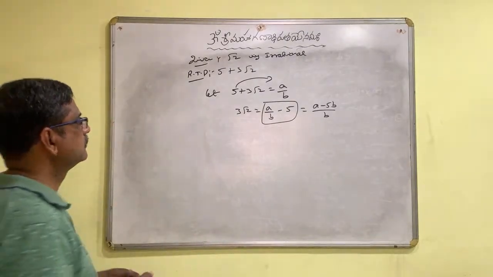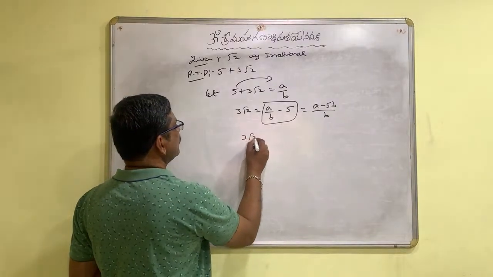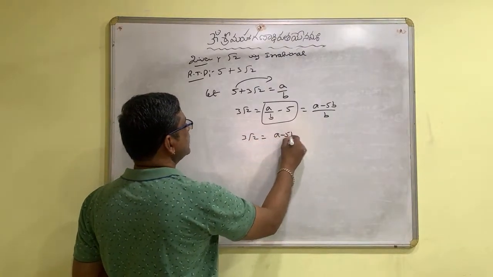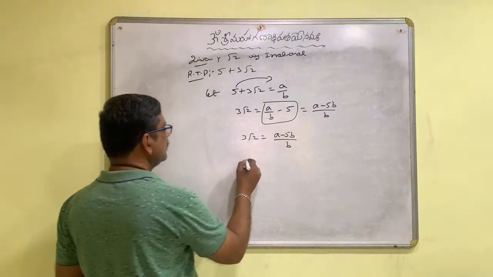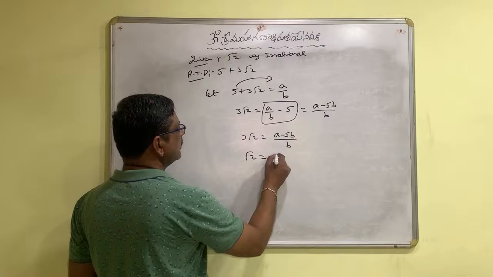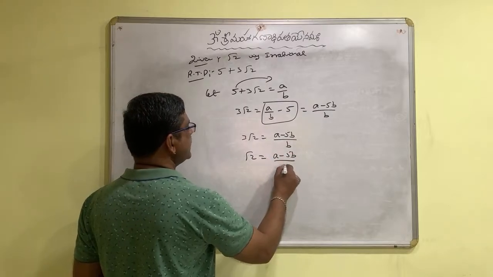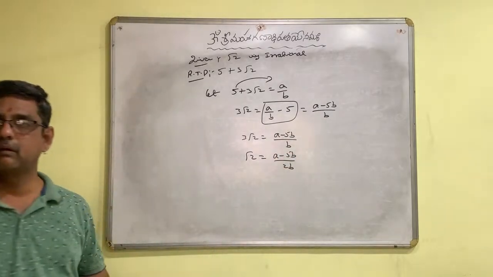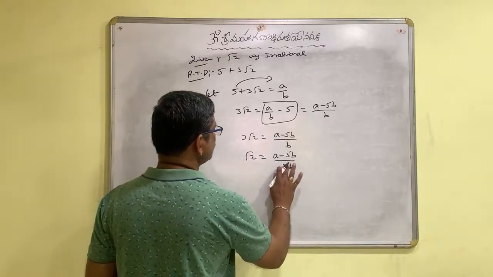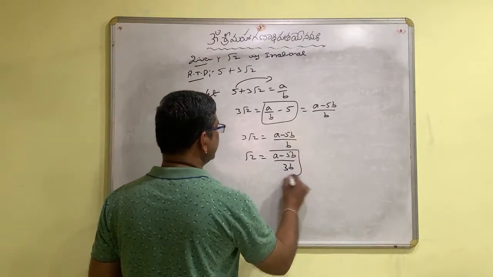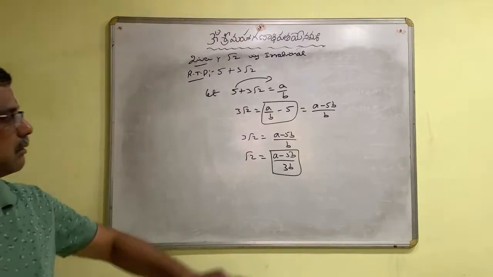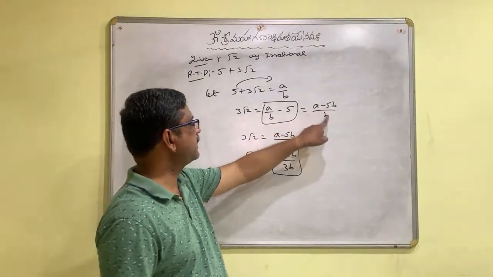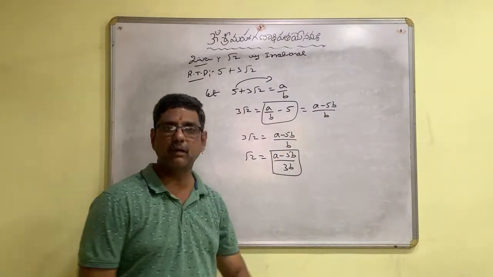Okay. Now what we got? 3 root 2 is equal to a minus 5b by b. Now, root 2 is equal to a minus 5b by 3b. Now think about this number. a minus 5b by b is a rational number.